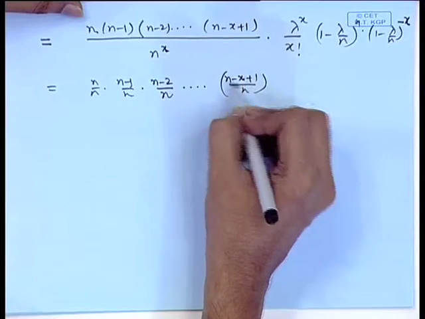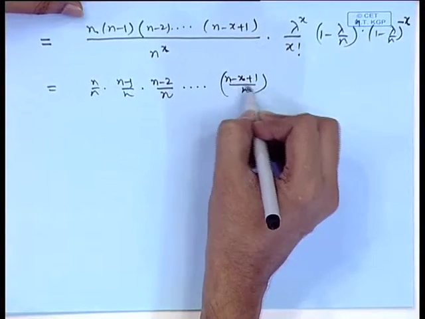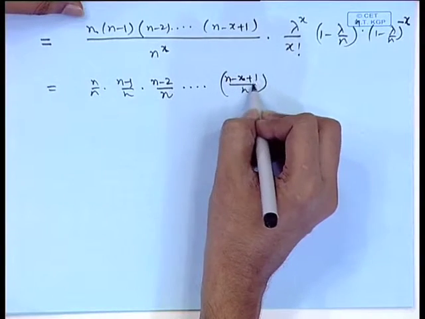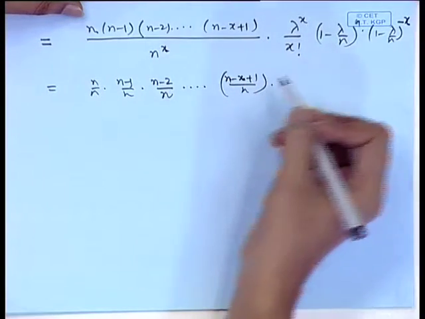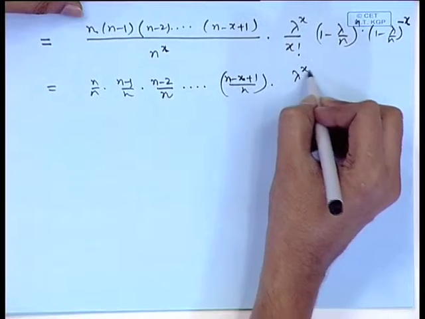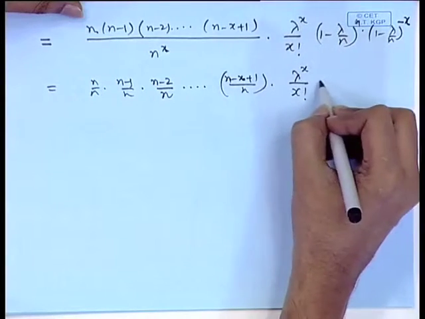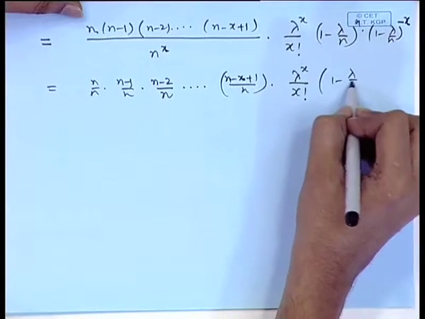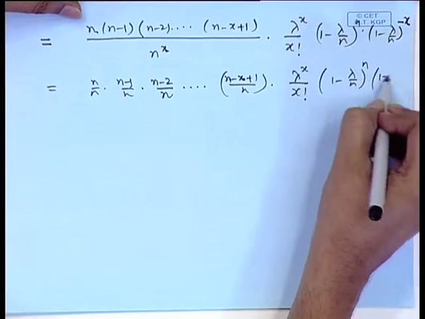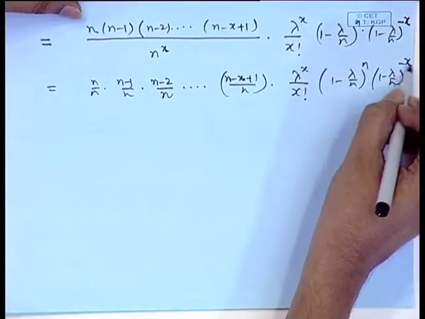Therefore, for a fixed x, as n tends to infinity, (n minus x plus 1) by n will go to 1. Then we have lambda to the power x by x factorial, (1 minus lambda by n) to the power n, (1 minus lambda by n) to the power minus x.